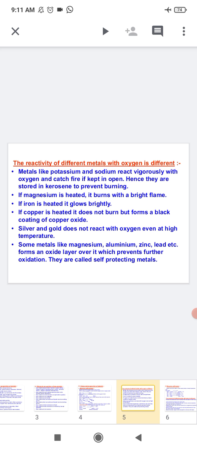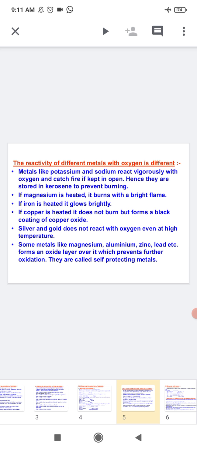At ordinary temperature, the surfaces of metals such as magnesium, aluminium, zinc and lead are covered with a thin layer of oxide. The protective oxide layer prevents these metals from further oxidation. So they are called self-protecting metals.